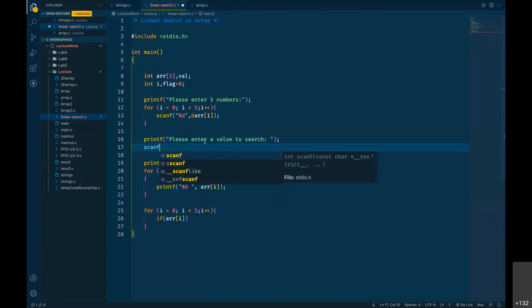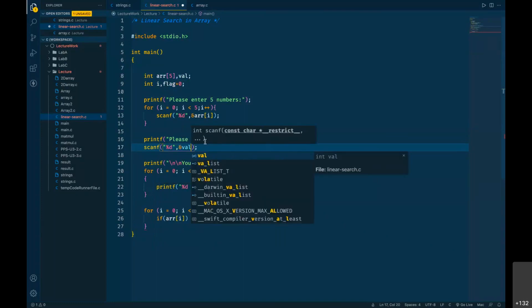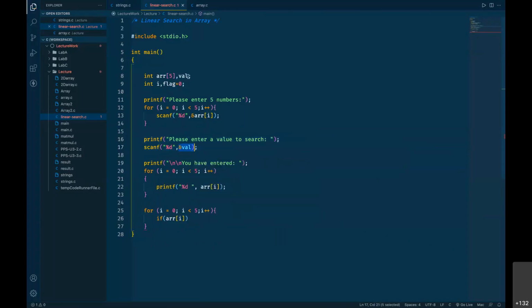And let us scan that value. So simple %d and &val. Now the user is going to give that value. So the user will give 5 values, and the user will also give one value to search. Everything is going to be inserted by the user.